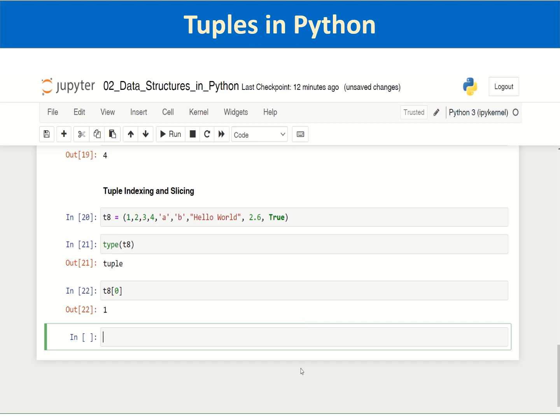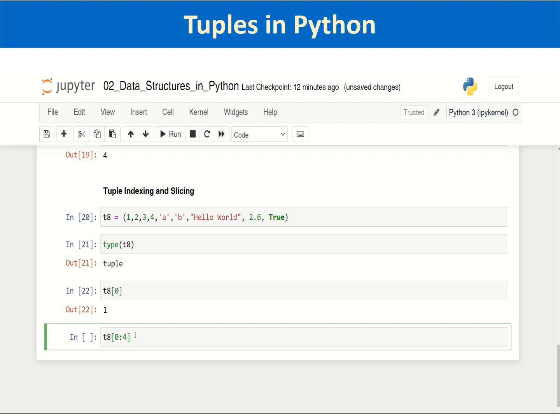Then slicing, the same thing as in the case of strings. You can get any subset of a tuple by passing the starting index and then the end index. Let us say I want to have the first 4 elements. Because the indexing starts from 0, 1, 2, 3, 4, the end index is always exclusive.